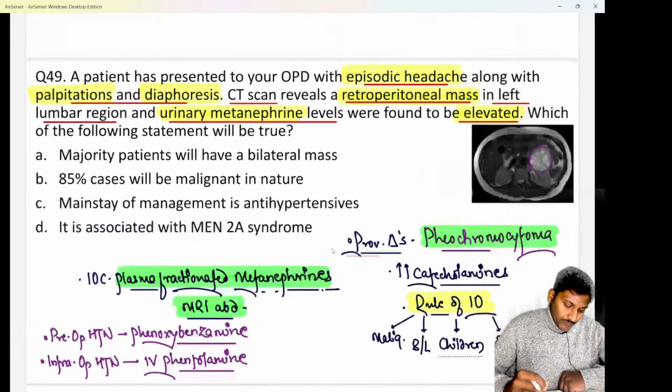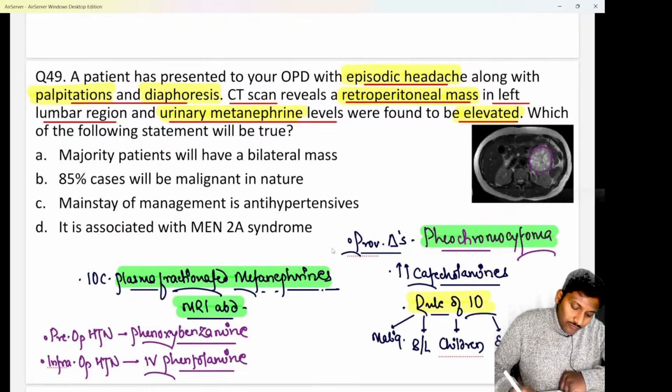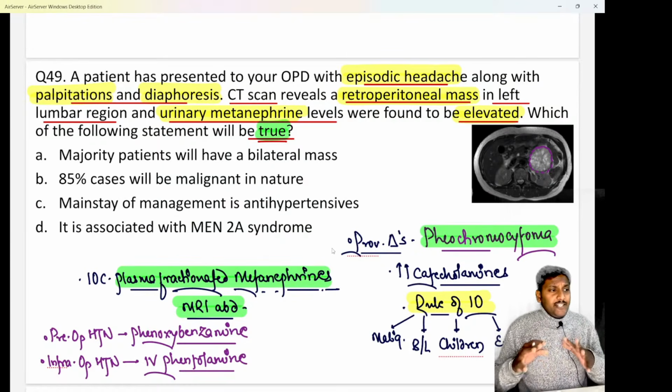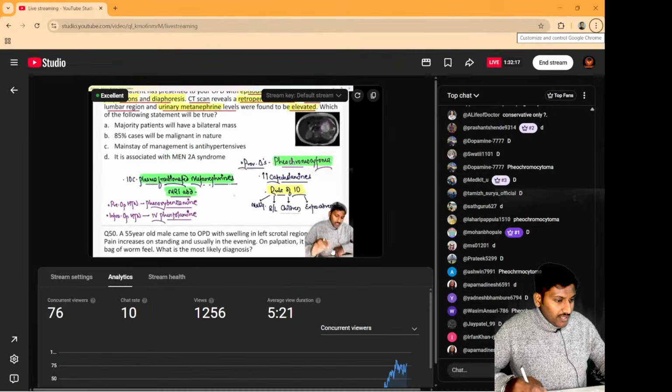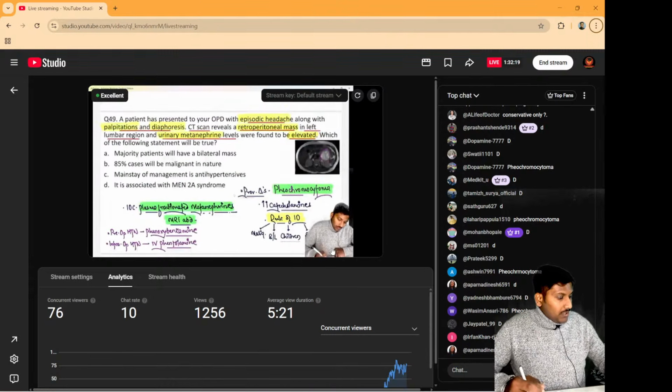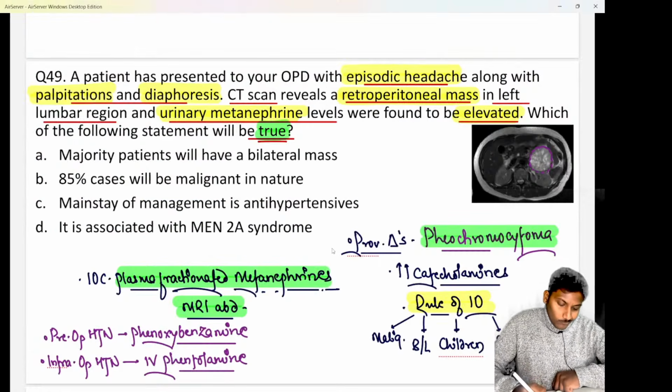Remember, they are asking you which among the following statements will be true about pheochromocytoma. A recent NEET PG question, do remember, which was completely based on the rule of 10 of pheochromocytoma. Let me know in the chat box what your likely answer is. I have discussed the rule of 10 with you, so I hope now all of you are quite aware about the answer.